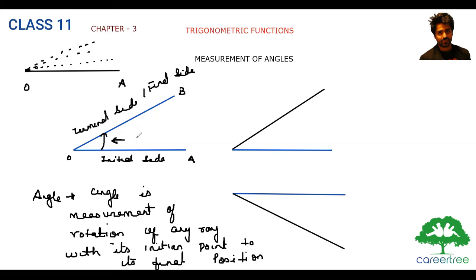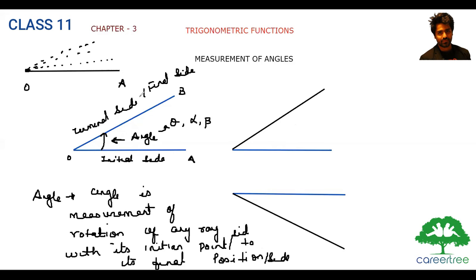The measurement of rotation is the angle rotated, and that angle you can represent by theta, alpha, beta, gamma, whatever you want. So ultimately, angle is the measurement of rotation of any ray. The amount of rotation from the initial side to the terminal side is called the measure of angle. You can simply write it: angle is the measurement of rotation of any ray from its initial side to its final position, or final side.